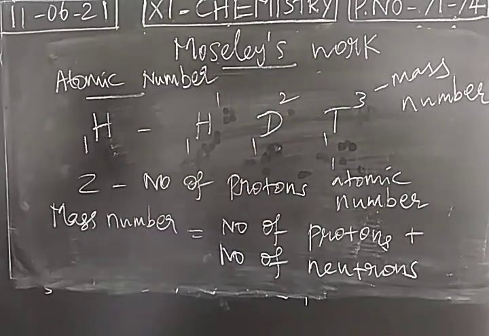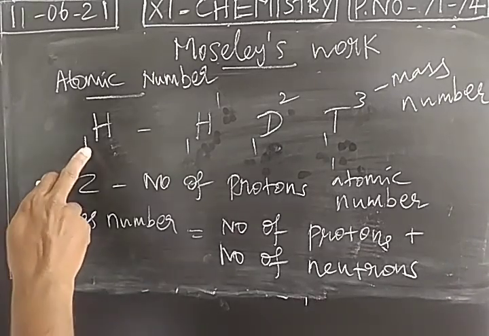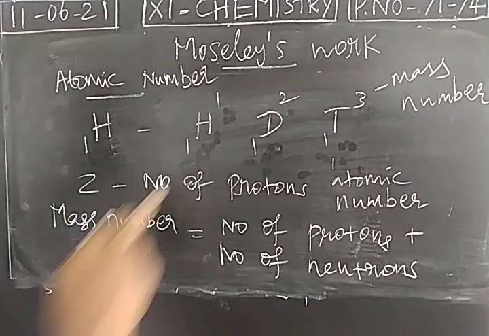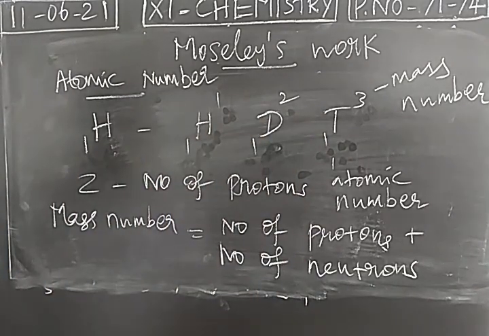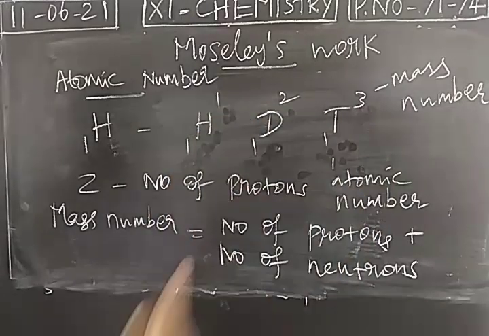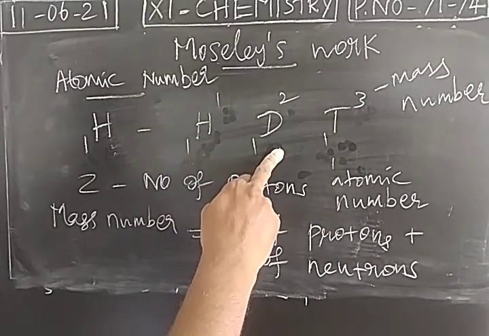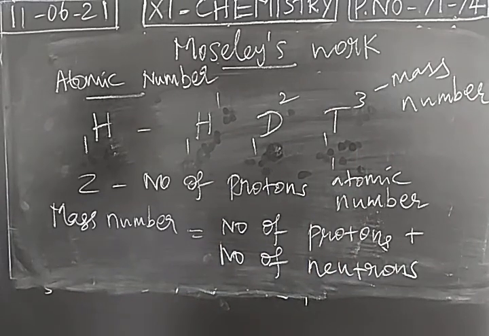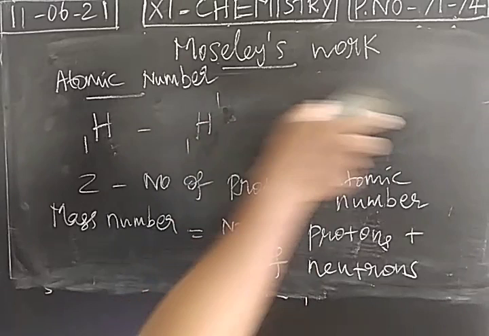If we include all the isotopes, we cannot construct a periodic table. So atomic mass or atomic weight should not be considered for classifying elements. We have to consider only atomic number. For all three isotopes of hydrogen, the atomic number is the same. In all three, the number of protons is 1, but the number of neutrons is different. Here there is no neutron, this has 1 neutron, and this has 2 neutrons. The same way, you can consider other elements also.